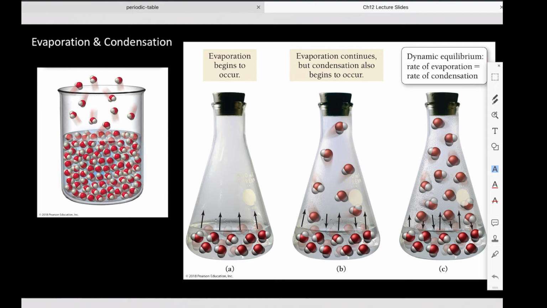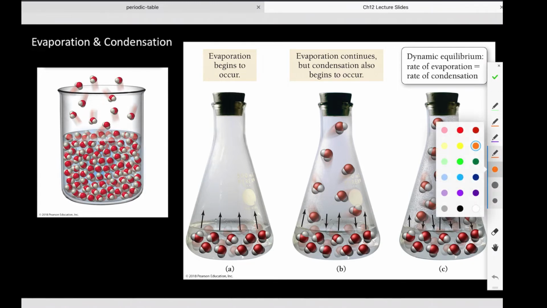Hello, Honors Chemistry, and welcome to a quick overview of part of Chapter 12, where we're just going to highlight some of the notes from evaporation, condensation, melting, freezing, and then do a little bit of math together. All right, so first of all, we should all be comfortable with the concept of evaporation because it's one of those things we all have some life experience with, right?